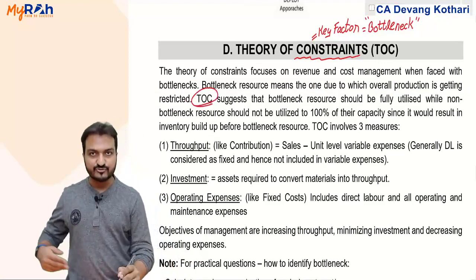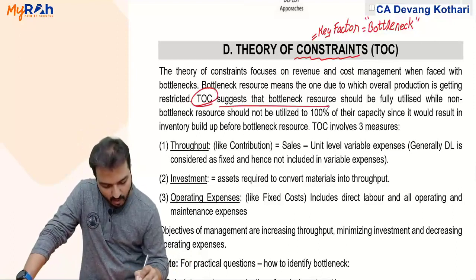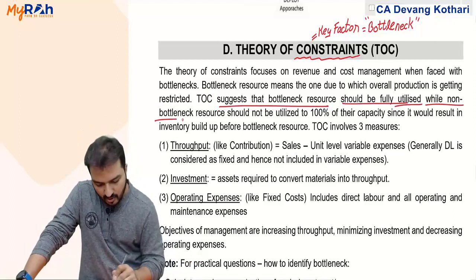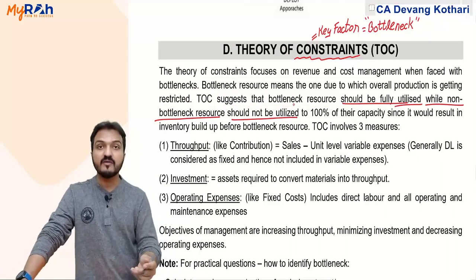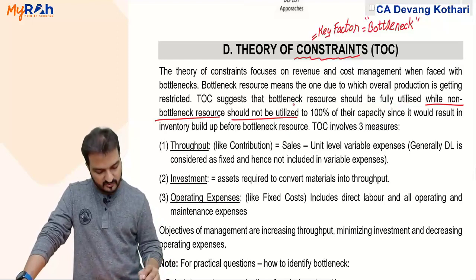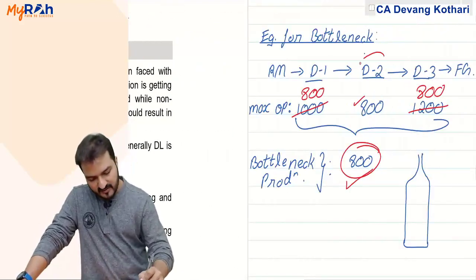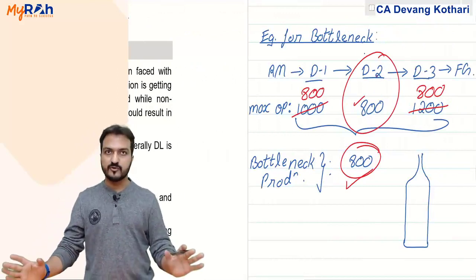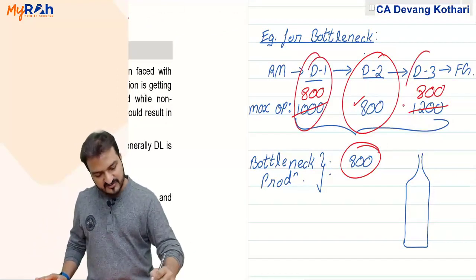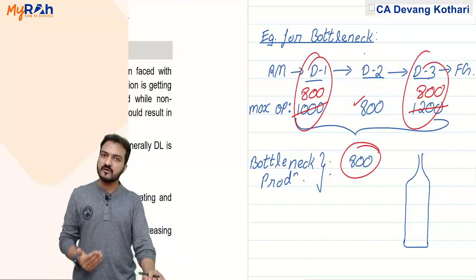Now, theory of constraints suggests that the bottleneck resource should be fully utilized, while non-bottleneck resources should not be utilized to 100%. You see that here: if I produce 800 units, then bottleneck resource D2 is fully utilized, but D1, D3 will naturally be utilized less than 100%.